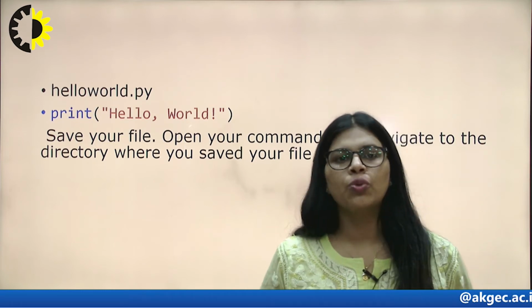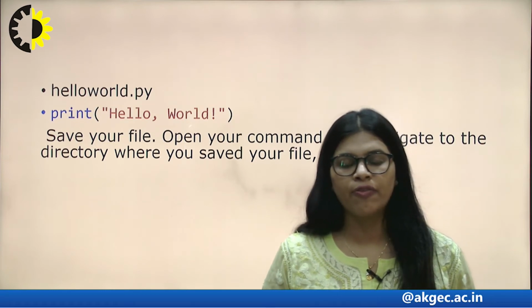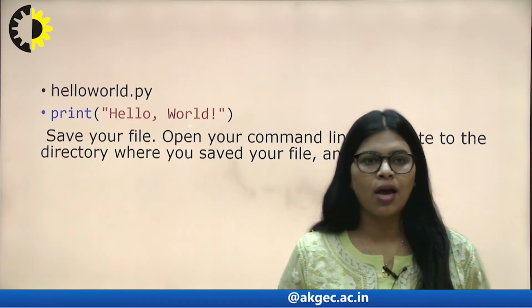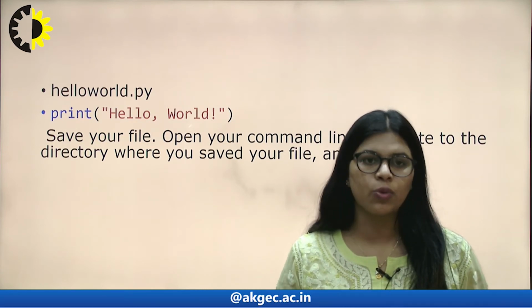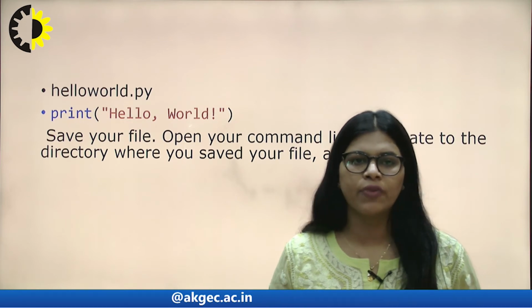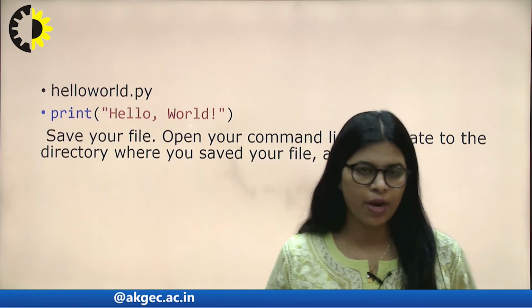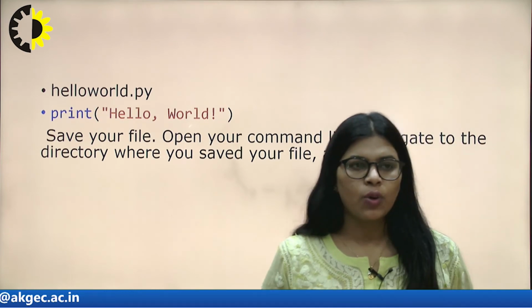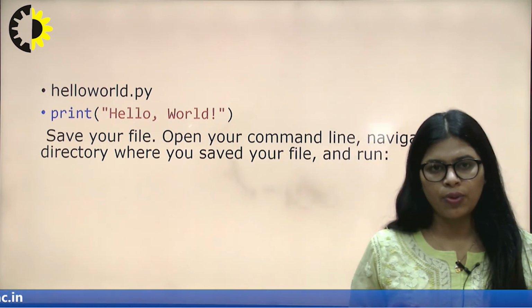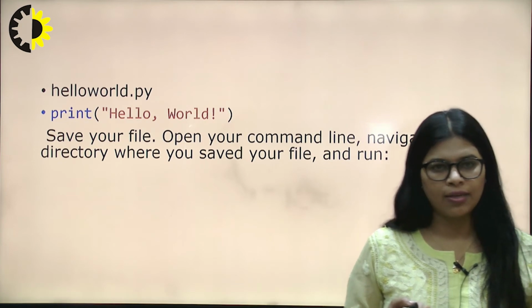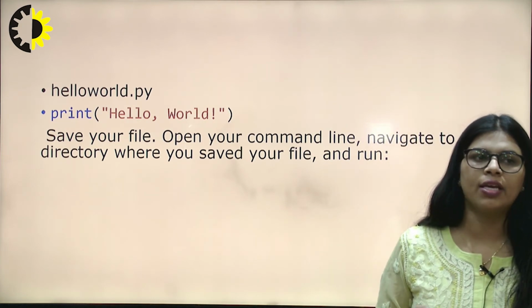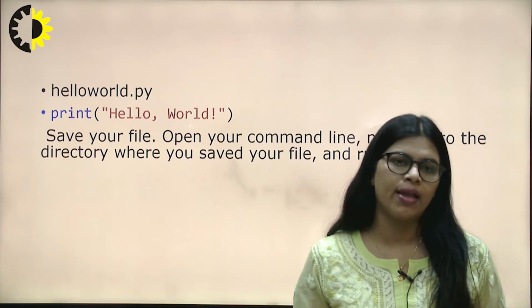After that, you write the code in the particular file that you have saved, like print hello world. When you press the enter button to get the output, the command window directly reflects on the command prompt and shows you the output. As you can see in the line written in the PPT: save your file, open your command line, navigate to the directory where you saved your file, and run the code.